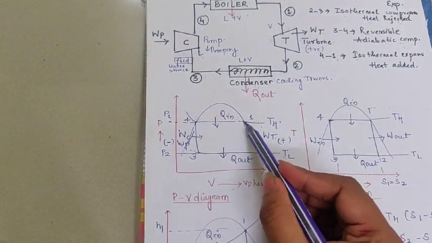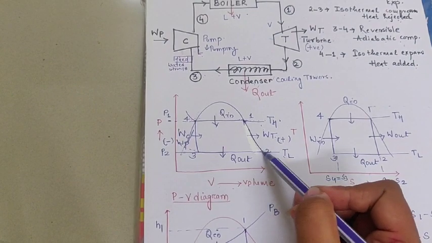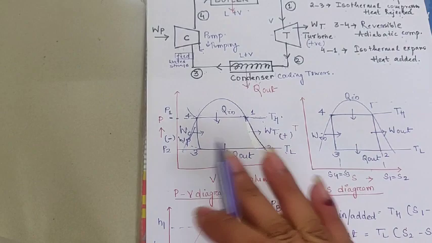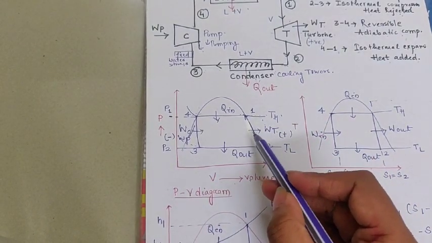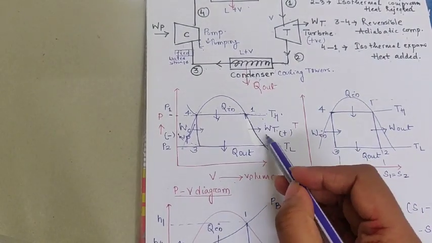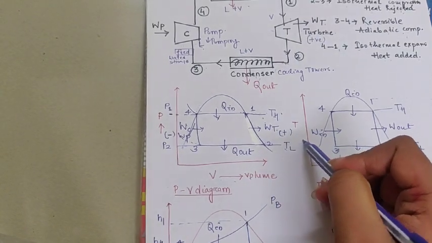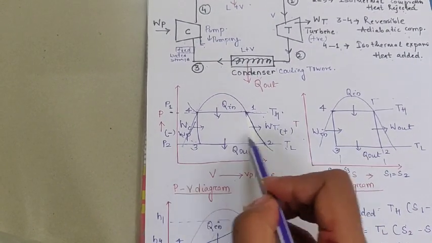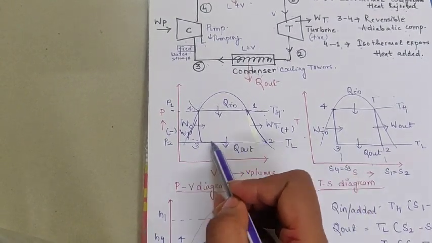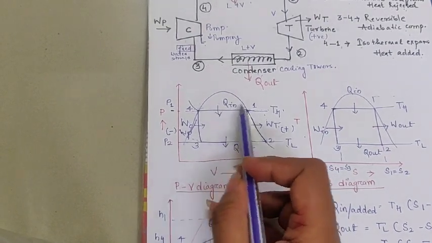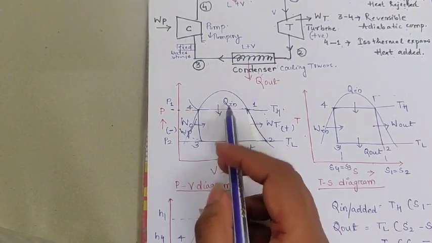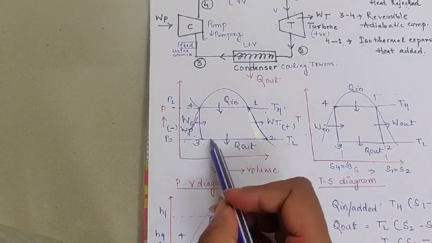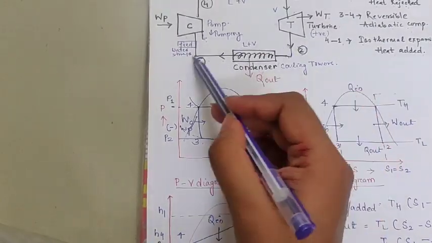Then adiabatic expansion takes place. Adiabatic expansion means no heat exchange or heat transfer takes place. Only work can be done, so work is done by the turbine. Then the temperature gradually decreases, and the pressure and volume over here become constant. Even over here the pressure and volume are also constant.